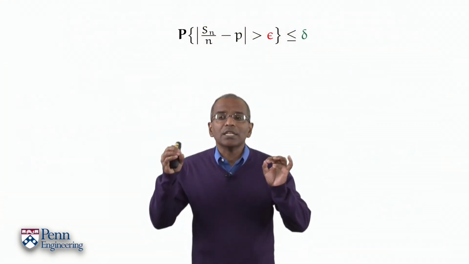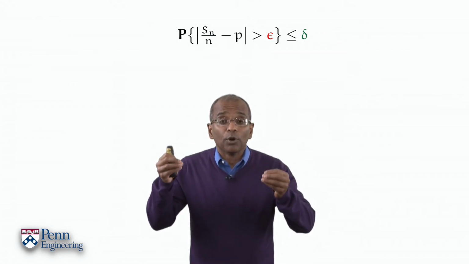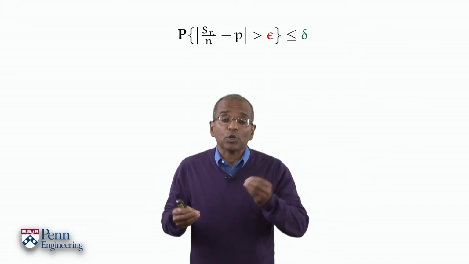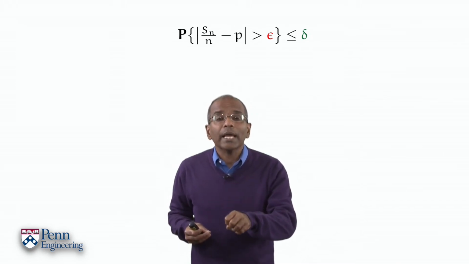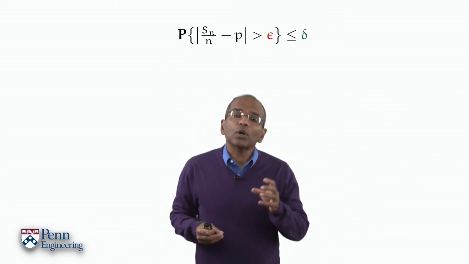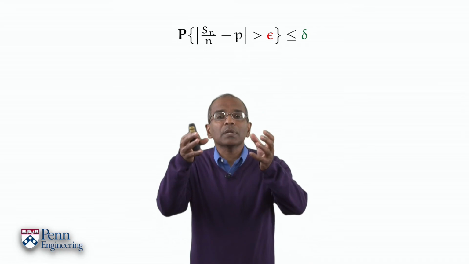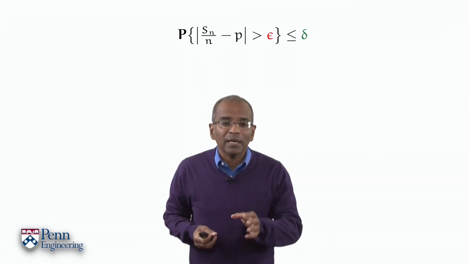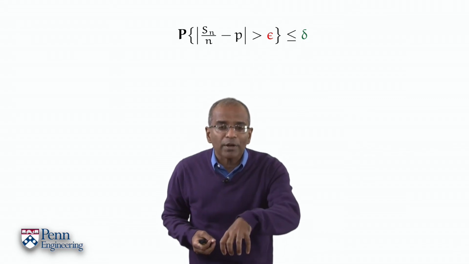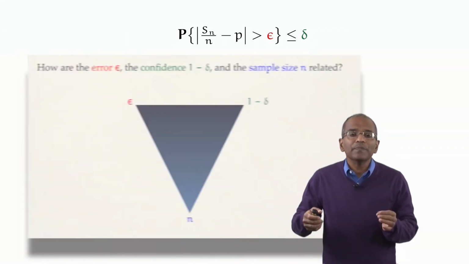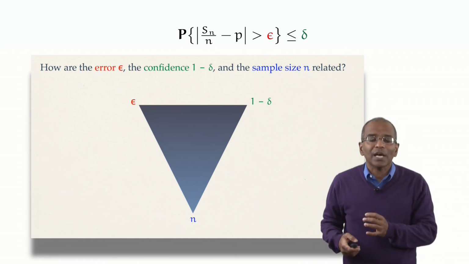So here is our desideratum. We are given, a priori, an error tolerance epsilon. We are told that our estimate should lie within that error tolerance with a confidence of at least 1 minus delta. Here is a simple mathematical condition to check. And now it is clear that in that equation is buried a relationship between the error, the confidence, and the sample size.